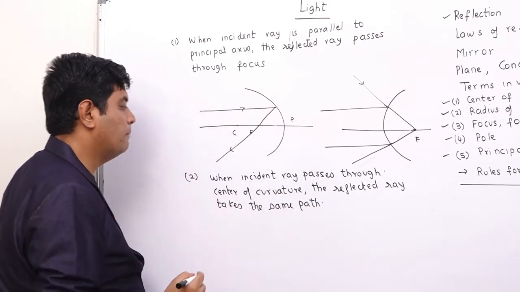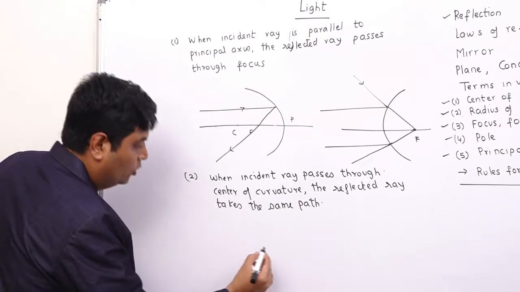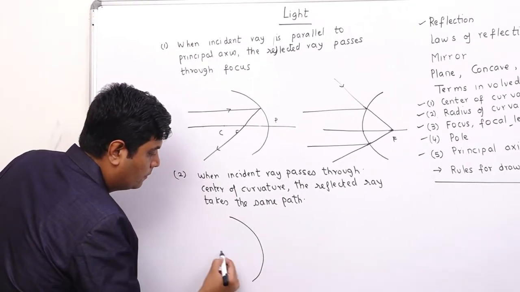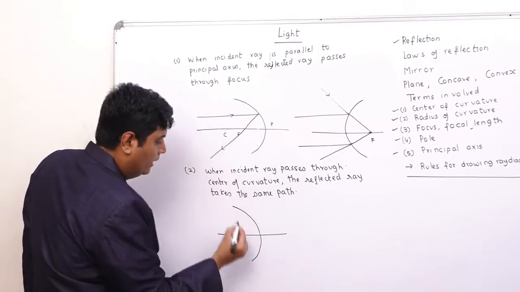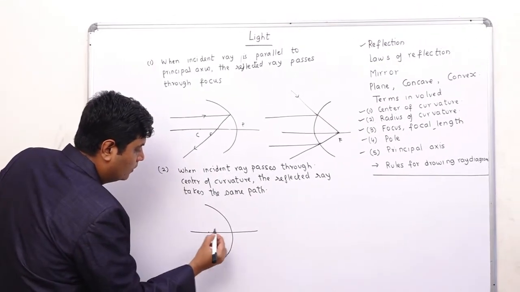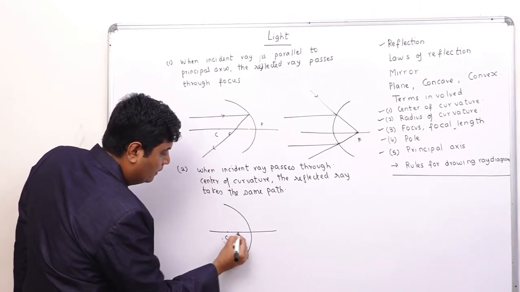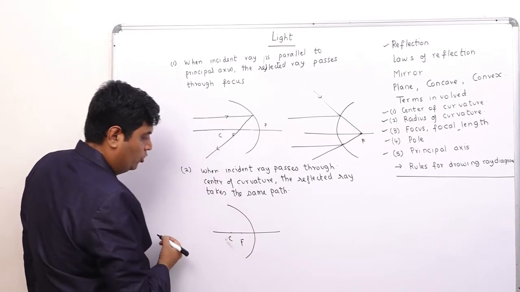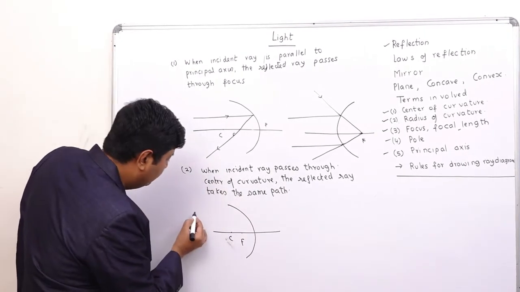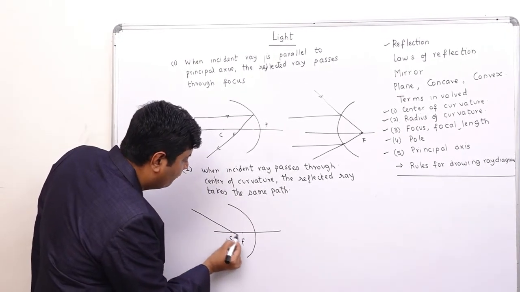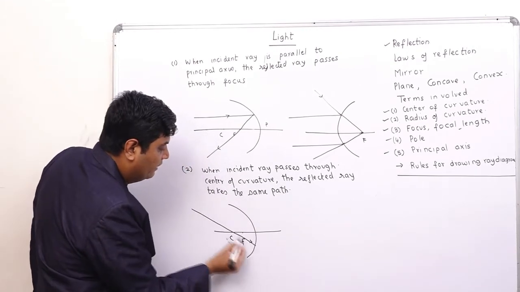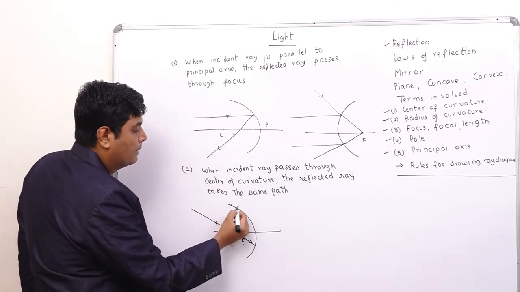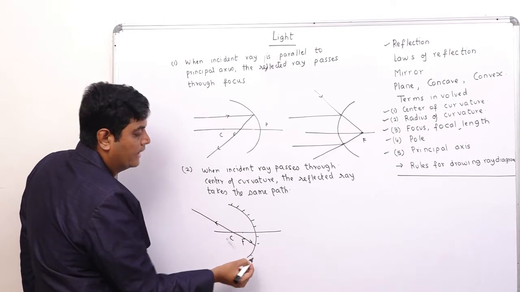So this is your focus, center of curvature. If your incident ray is passing through the center of curvature, then the reflected ray will carry the same path. This is the second rule.